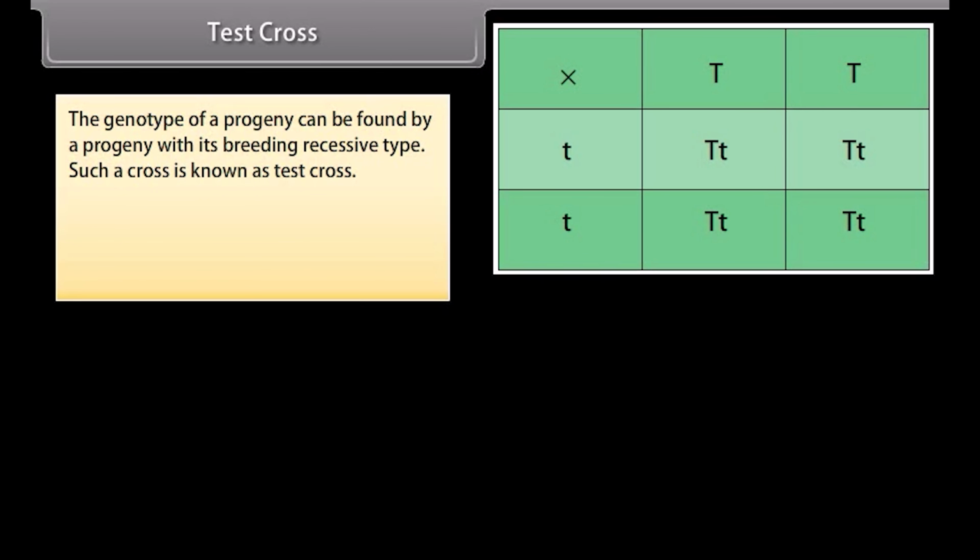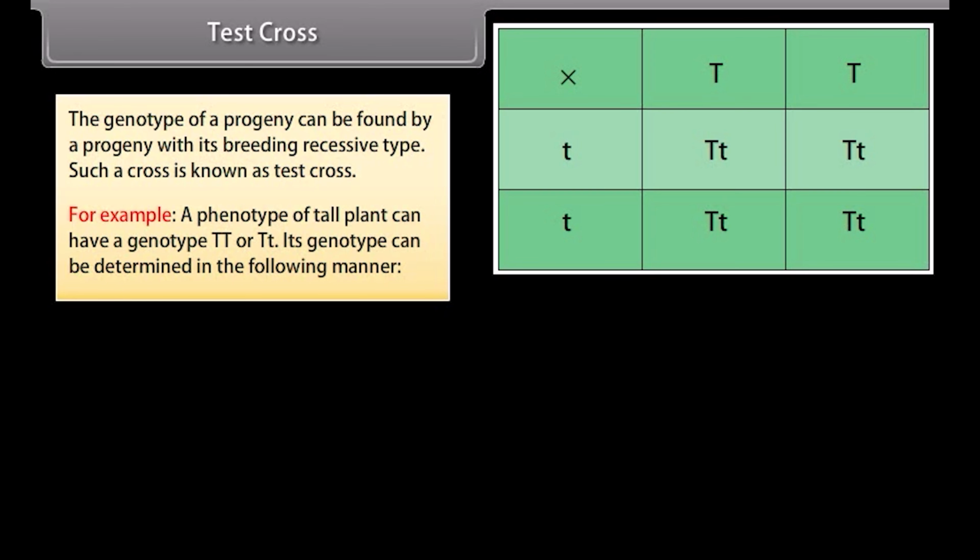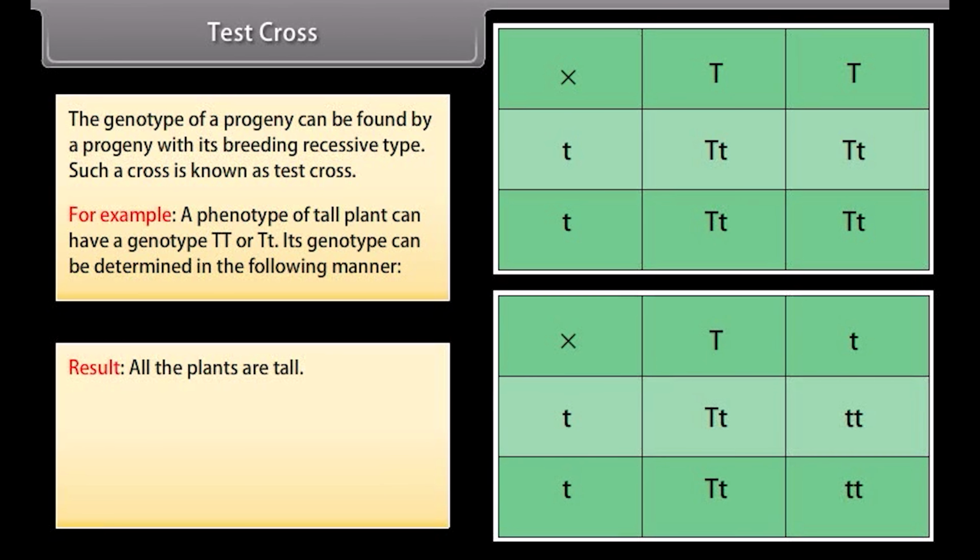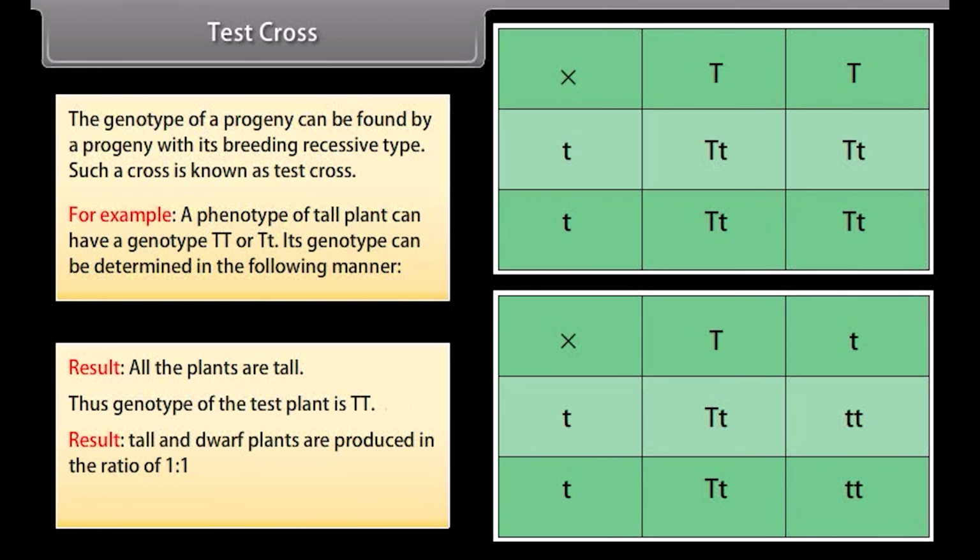Test cross. The genotype of a progeny can be found by crossing the progeny with its recessive type. Such a cross is known as test cross. For example, a phenotype of tall plant can have a genotype TT or Tt. Its genotype can be determined in the following manner. In the first case, all the plants are tall, thus the genotype of the test plant is TT. In the second case, tall and dwarf plants are produced in the ratio of 1:1. Thus, genotype of test plant is Tt.